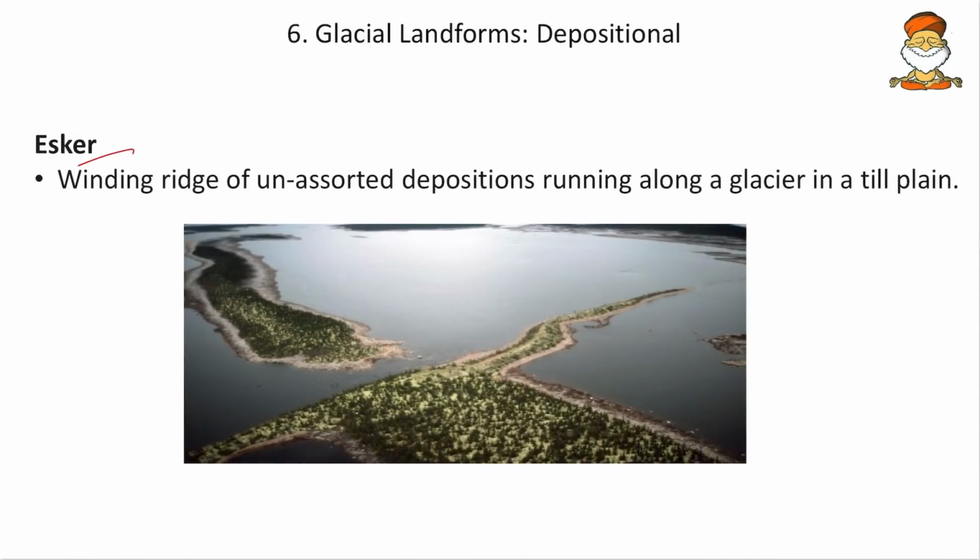So what are eskers? They are the winding ridges of unassorted depositions running along a glacier in a till plain. Say for example, whenever glacier deposits came here, they stopped here and this formed a small hump, and again whenever the glaciers deposited, this accumulated in this area and formed a ridge-like structure, and this ridge is discontinuous, it is not continuous, and those ridges are called eskers. Okay, so whenever the slope stops, eskers are being formed.